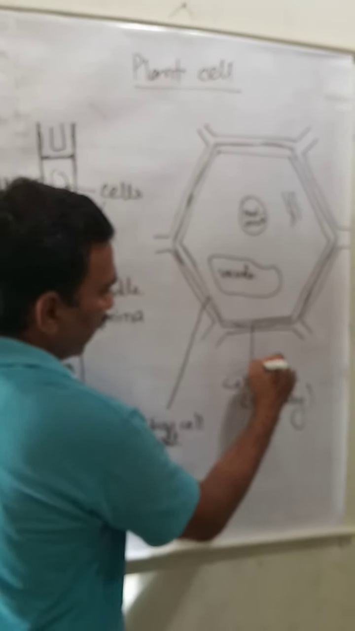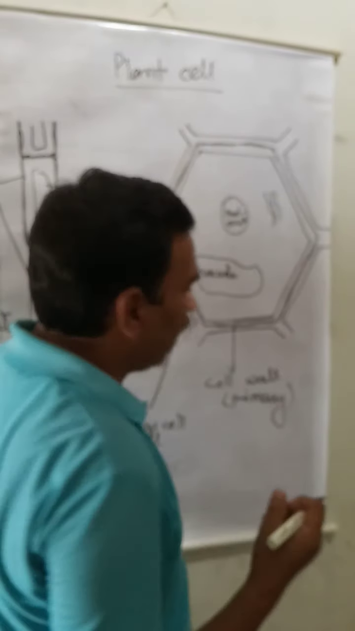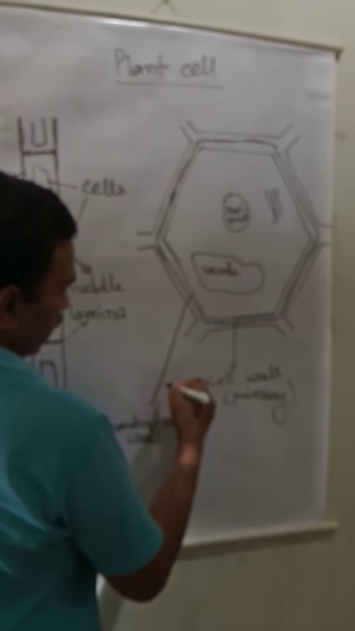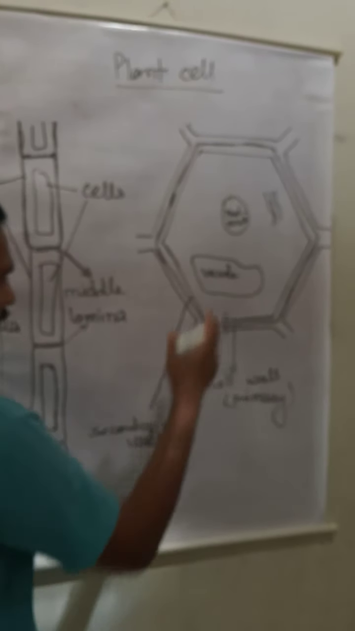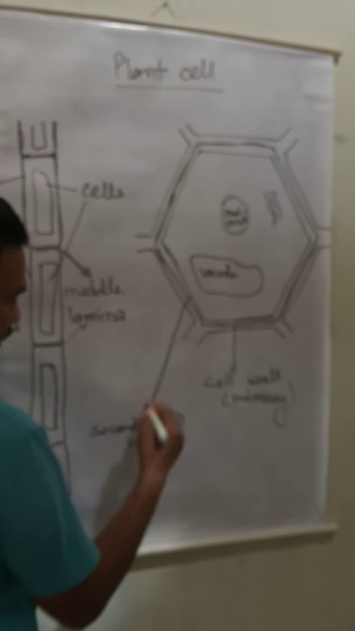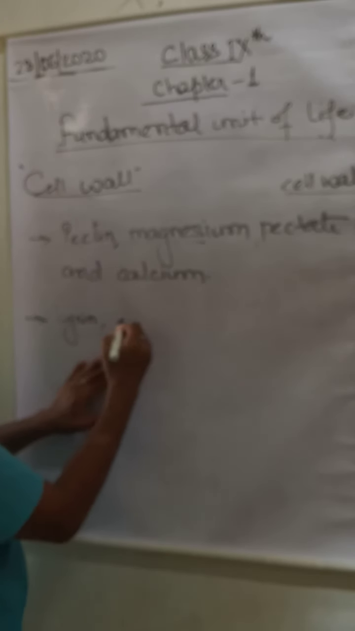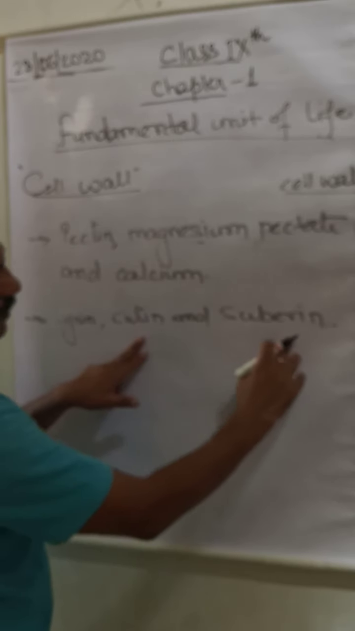No problem. Now, in cases such as cork and parenchymal tissue, there are two walls: the primary cell wall, the outer cell wall, and within that primary cell wall there is another cell wall inside it, which is called the secondary cell wall. This secondary cell wall is of course made up of lignin, cutin, and suberin.